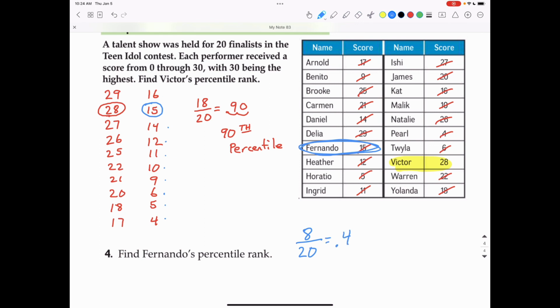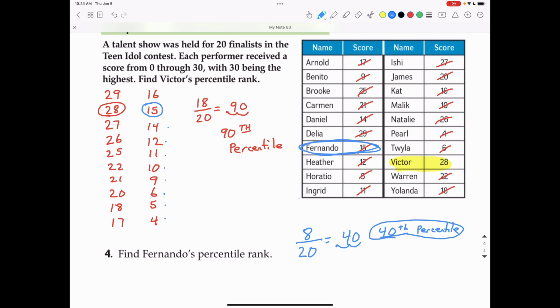And 0.4, moving the decimal 2 to the right to change that to a percentile, would be the 40th percentile. So he scored in the bottom half of all the performers, only in the 40th percentile.